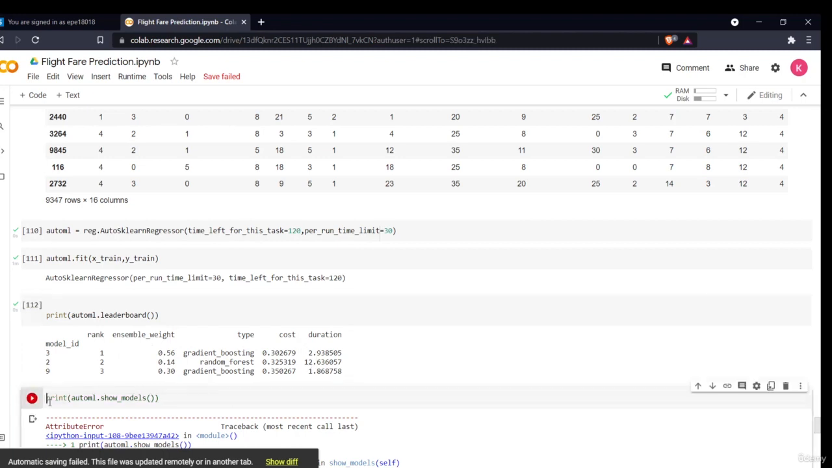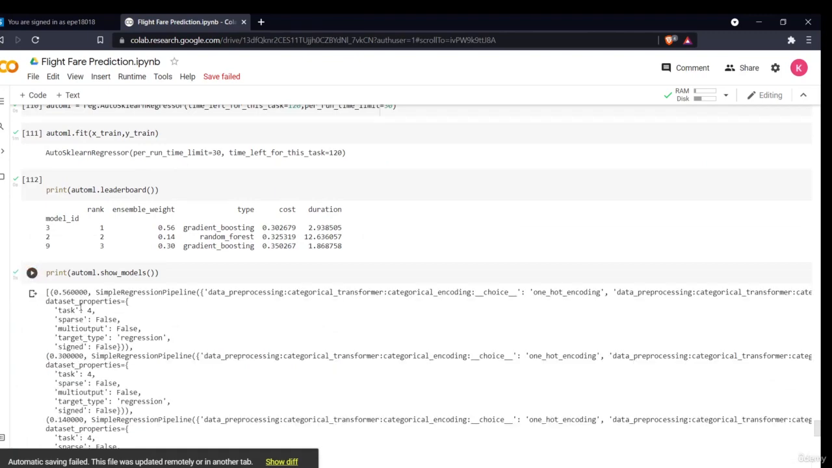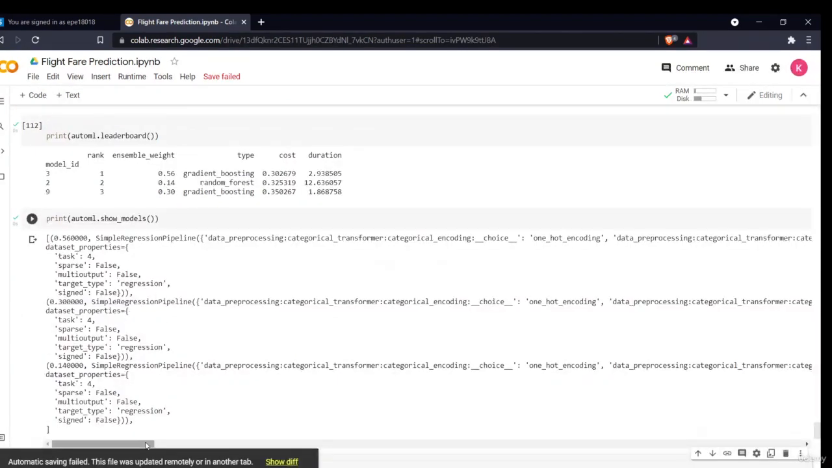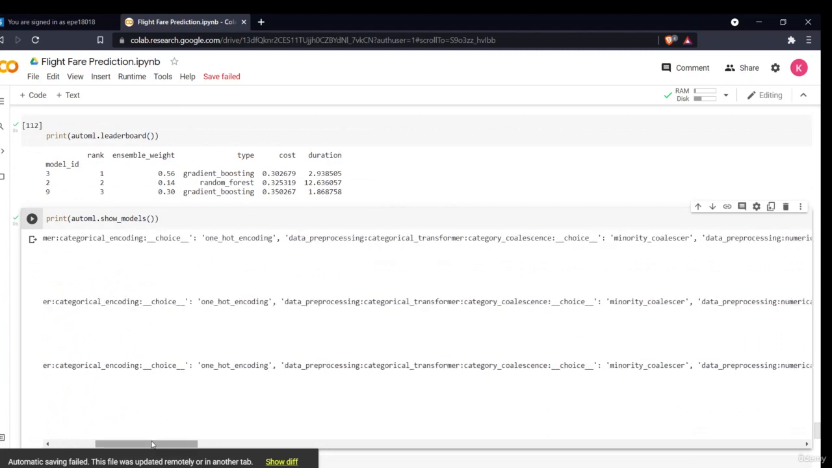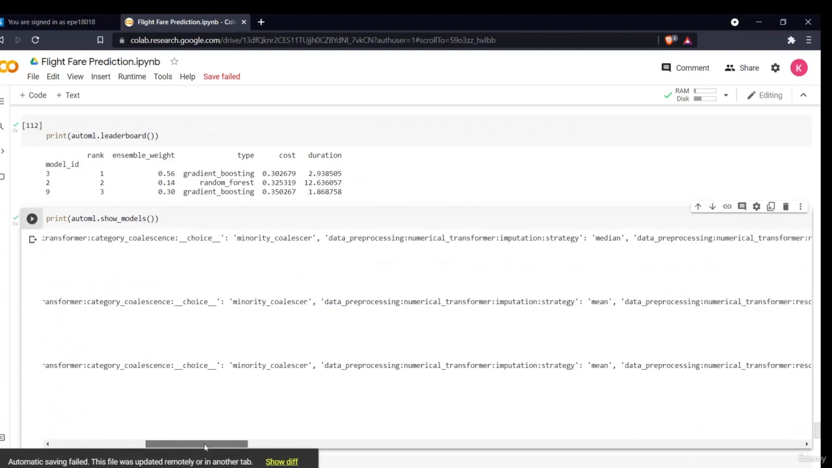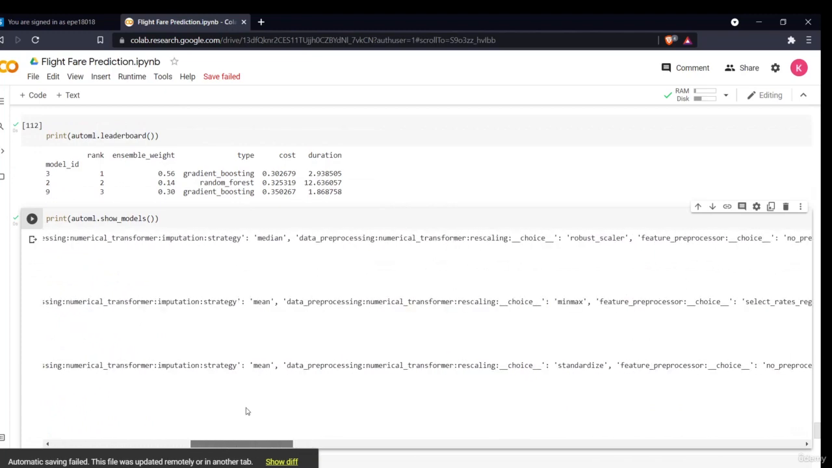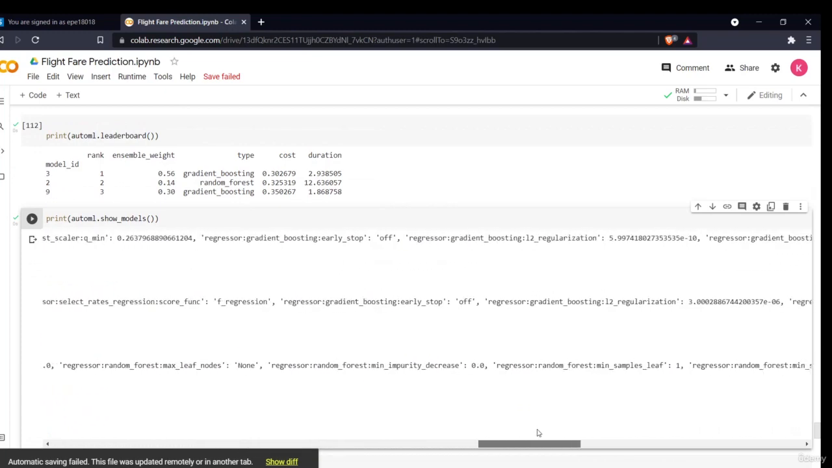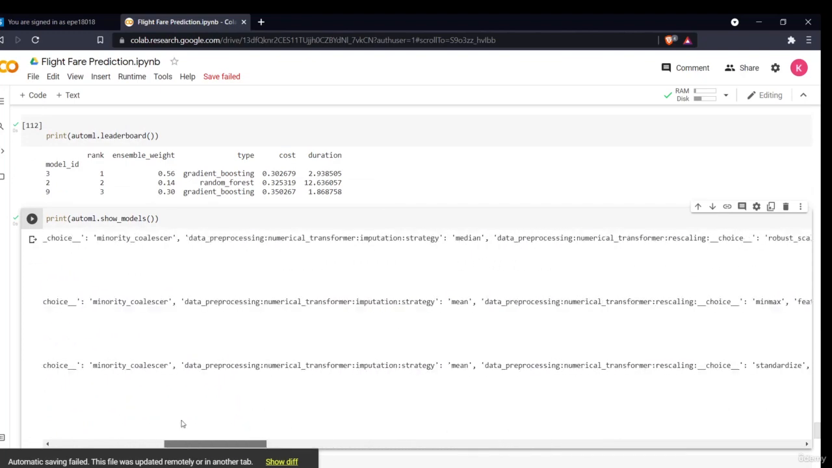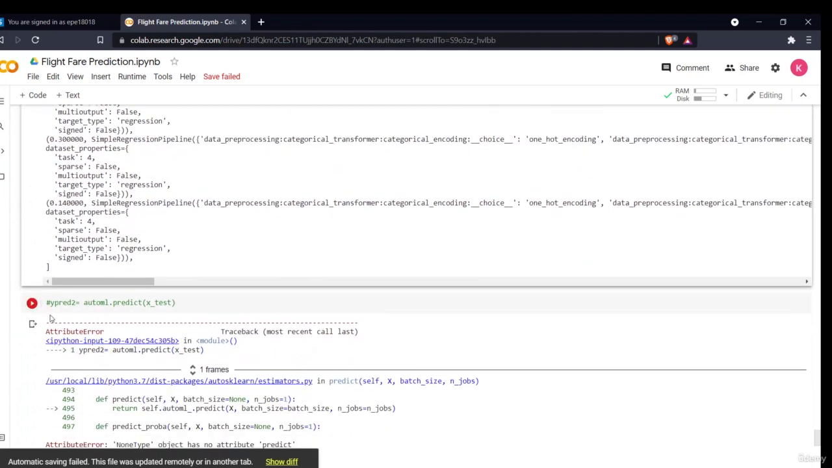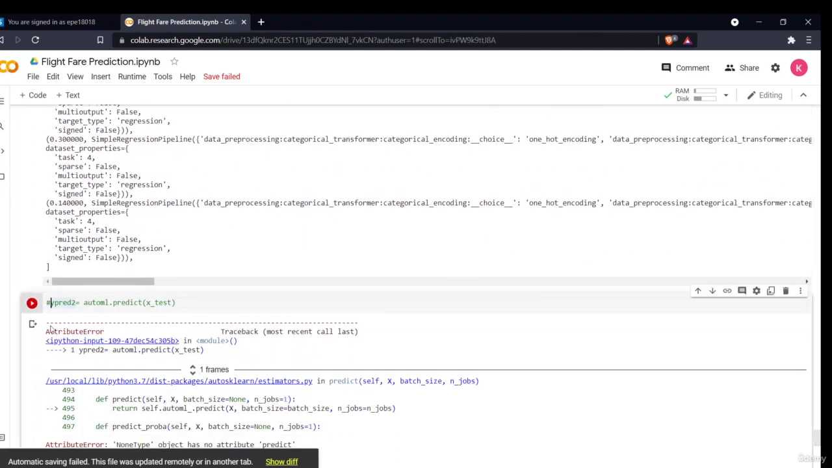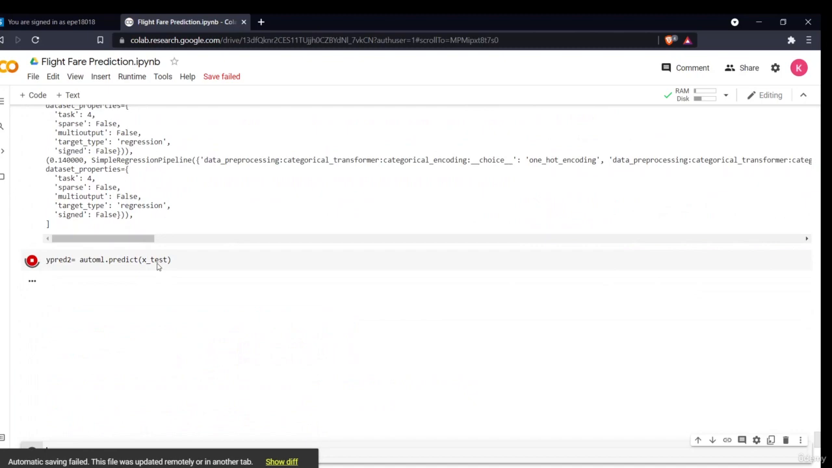I can also describe my models, right? As you can see, it is showing my top 3 models and the things which were used, the encoding choice, the categorical transformation and all the different things which are used. This is my pipeline. It is basically showing the regressor pipeline which is used in all the different models. Now what we'll do is predict my data with the X test data.